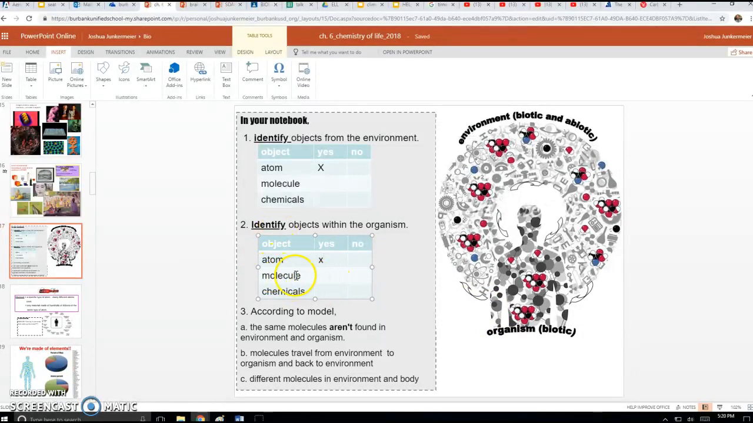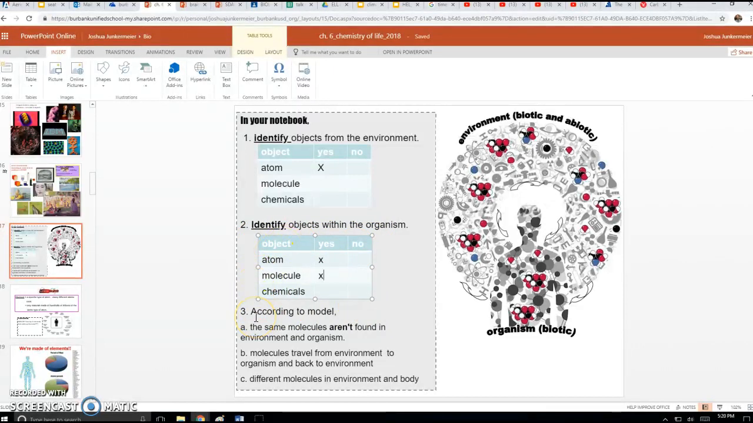Then it says, are there molecules inside the organism? Well, I call these molecules. So I would say yes. So make sure you put an X for yes. And then you have to decide chemicals. Do you think there's any chemicals? Would you call these chemicals? If you think so, click yes. If not, hit no. But put it in your notebook, please, for this second table.